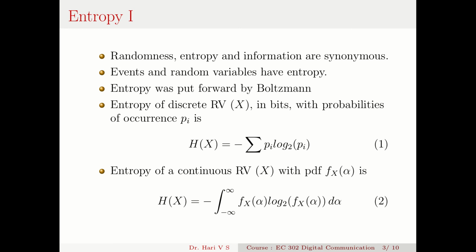Say for example, if I have a switch with two states, on and off, the information in that switch is log 1 by 0.5, that is log 2 to the base 2, which is 1 bit. So if I have a switch, it has 1 bit of information.